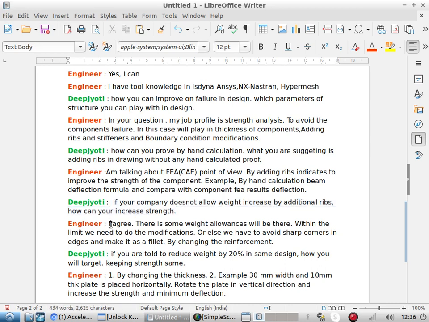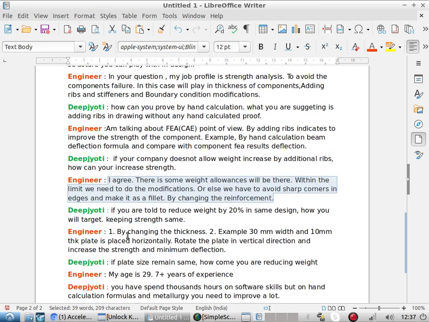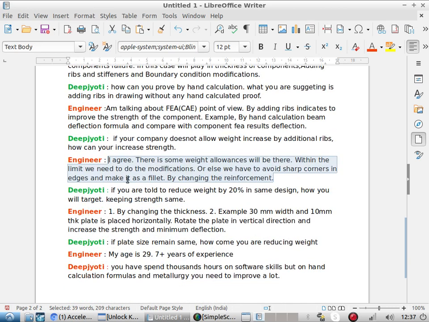Then he replies, I agree, there will be some weight allowance. Within the limit, we need to do the modification, or else we have to avoid sharp corners on edges and make them fillets by changing the reinforcement. Now, we are not satisfied with this answer. Let me put my question another way. If you are told to reduce weight by 20% in the same design, how will you target it, keeping strength the same?